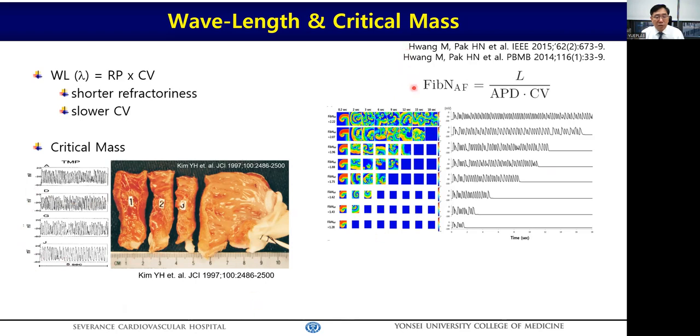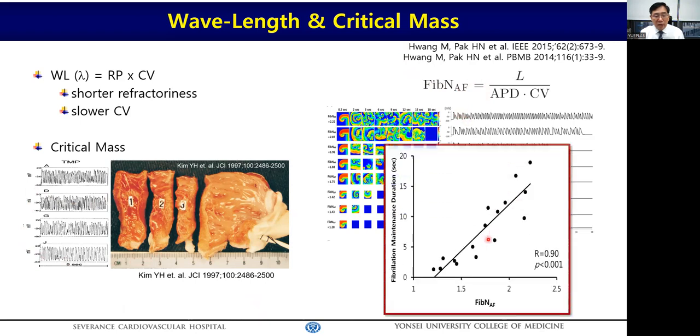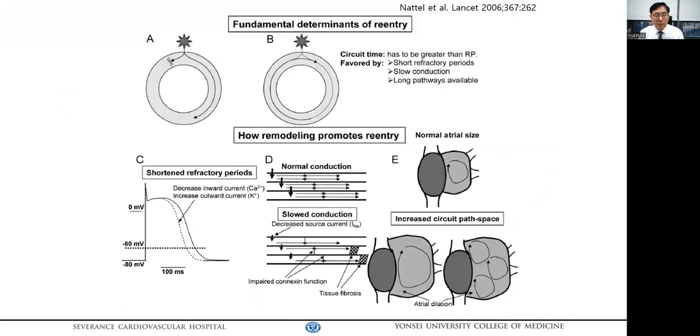This is a formula for the fibrillatory number reflecting critical mass and the wavelength. And in this 2D simulation modeling, atrial fibrillation maintenance duration increases as the fibrillatory number increases.